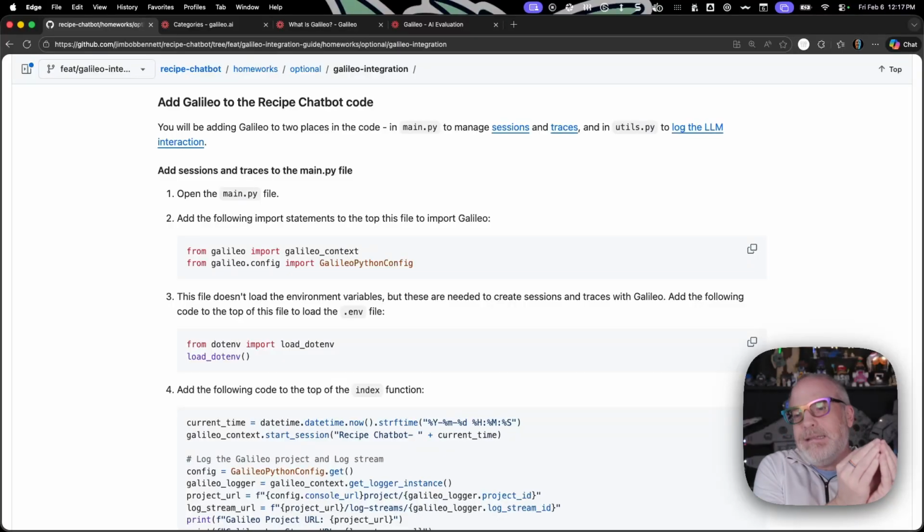So one agent might contain an LLM call, a tool call, and so on. They're kind of like the smallest atomic pieces. So you end up with one session containing one or more traces, and a trace containing one or more spans. Now, what we're going to do to start with is set up the sessions and traces.